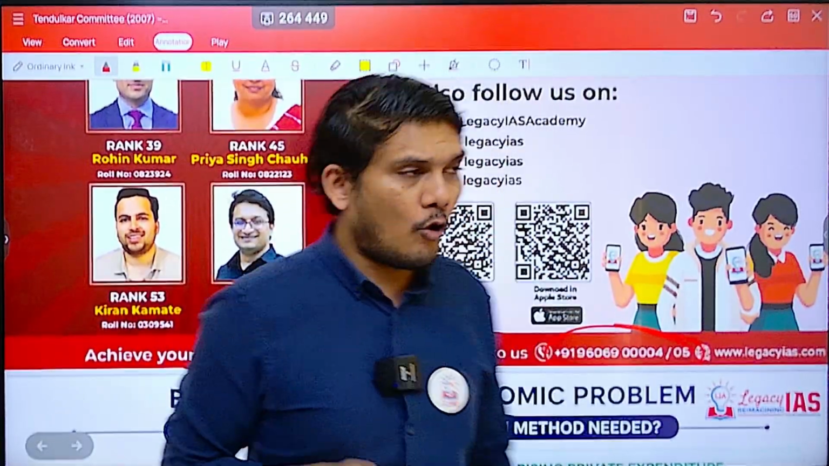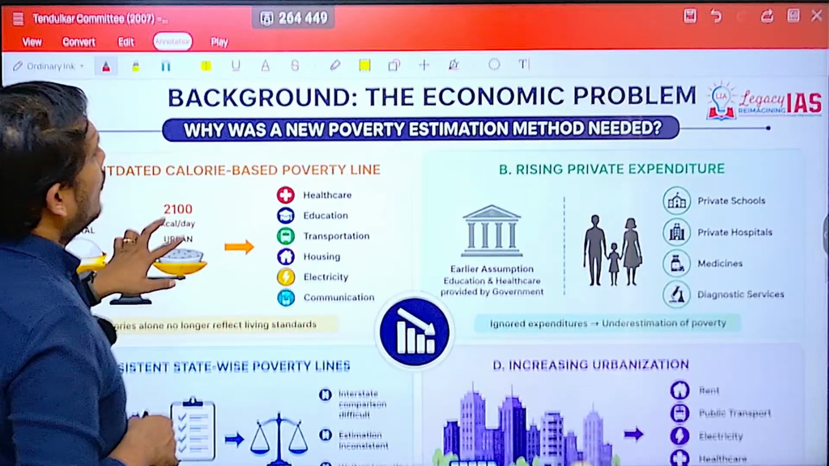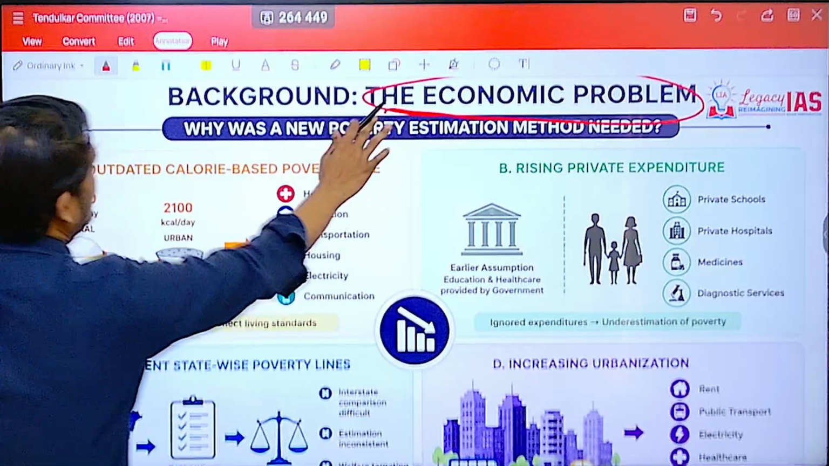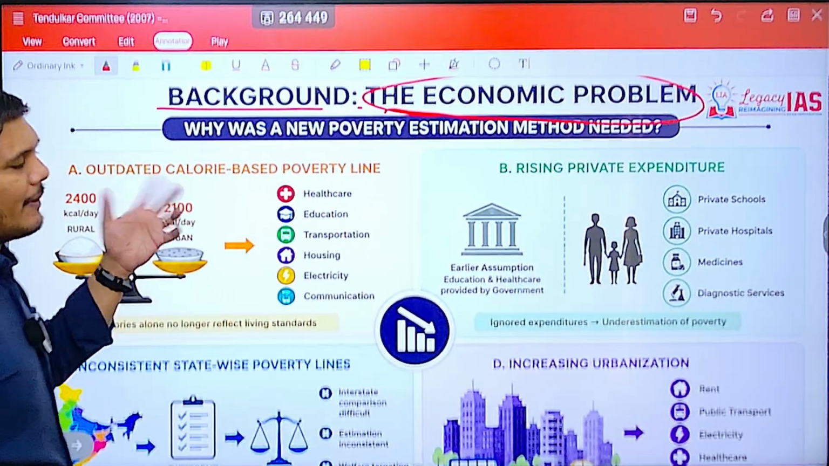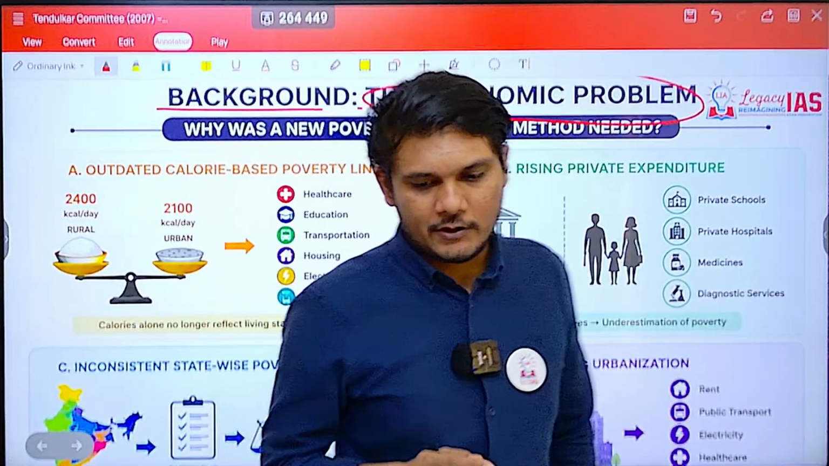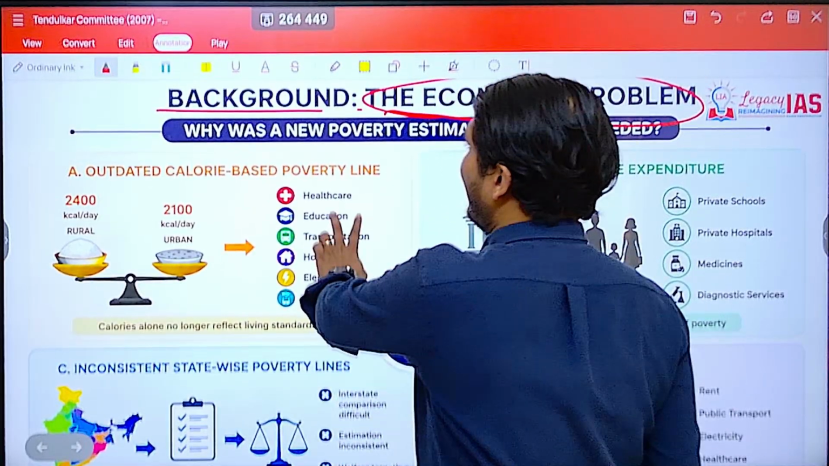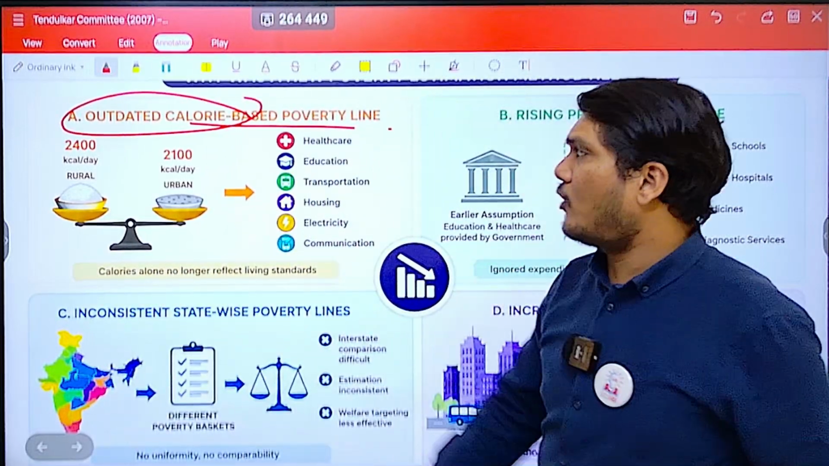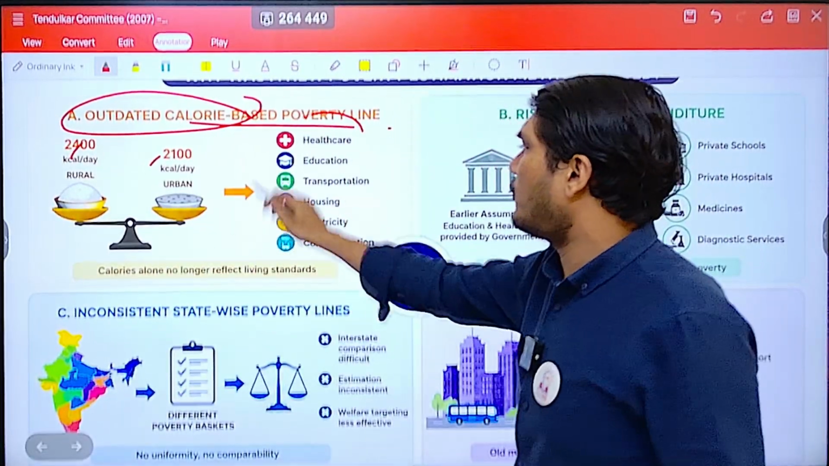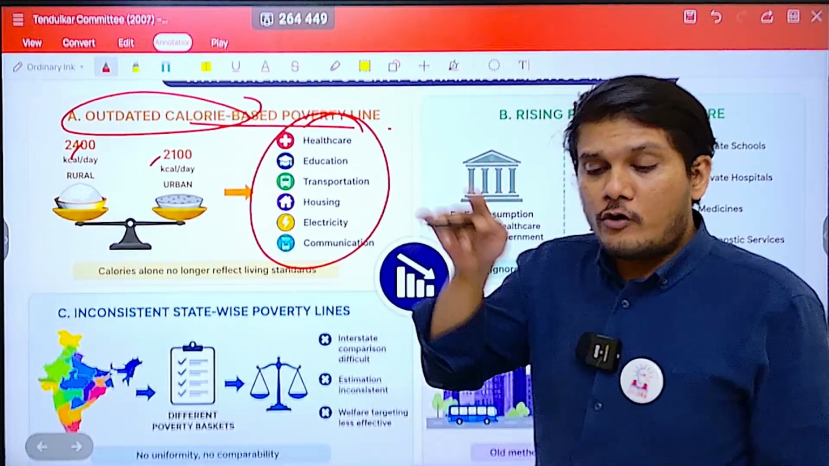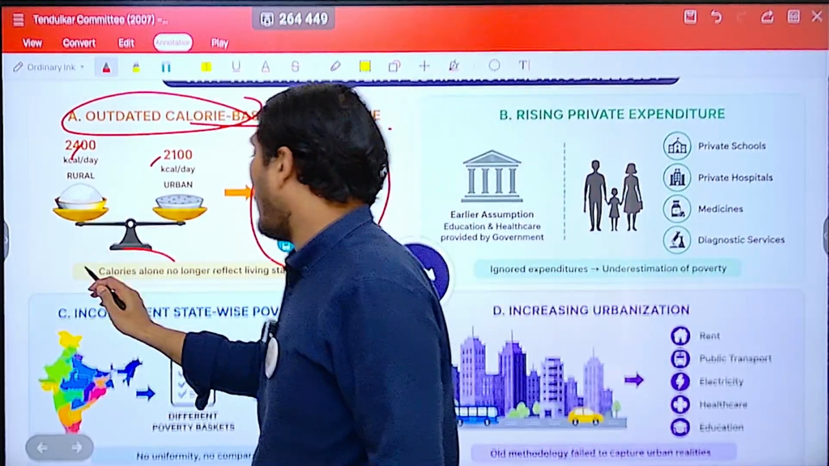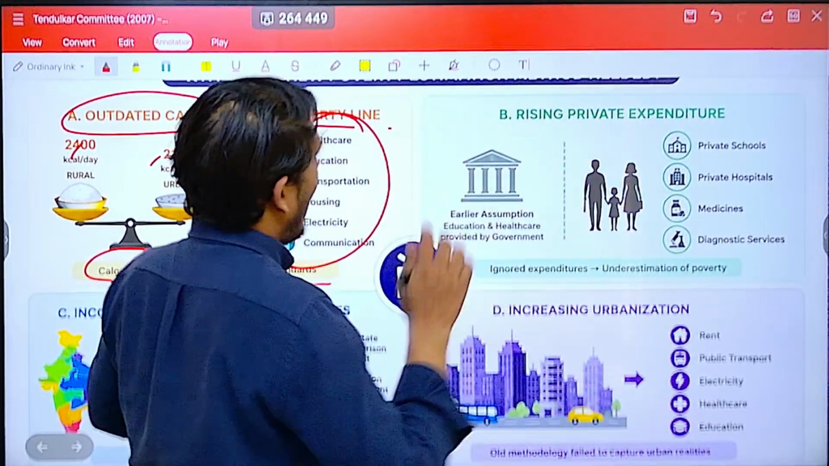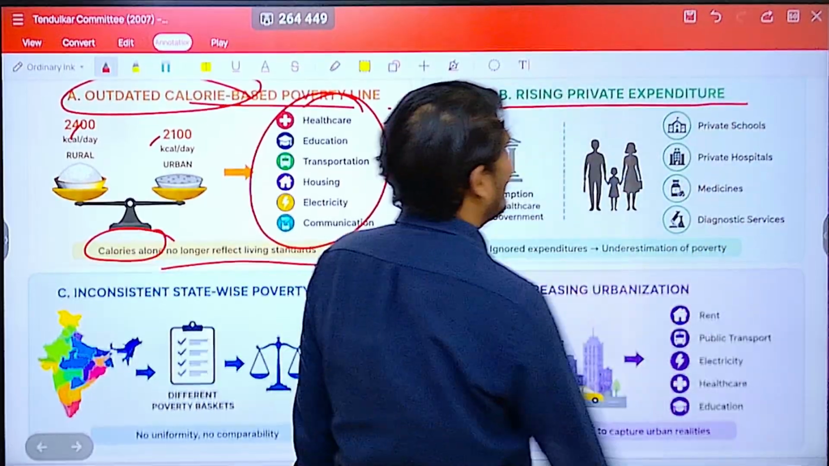Now let's continue with our committee. So let's understand what was the background, what was the economic problem which was the background with respect to the committee when it was established. First things first, as I have told you, an outdated calorie-based poverty line was there, wherein only calorie was taken into consideration, other things were ignored. So now it was high time, because calorie alone can no longer reflect the living standards, you need other things as well. At the same time, there was rising private expenditure.